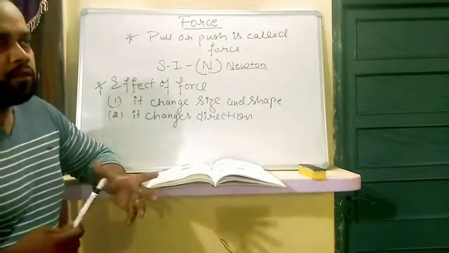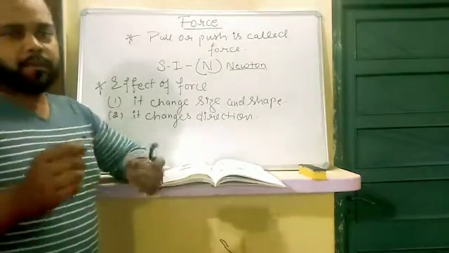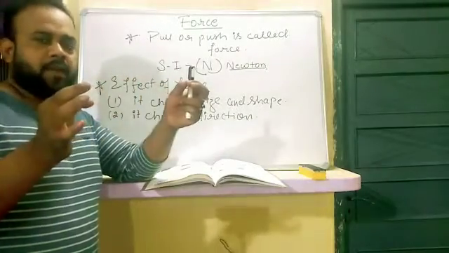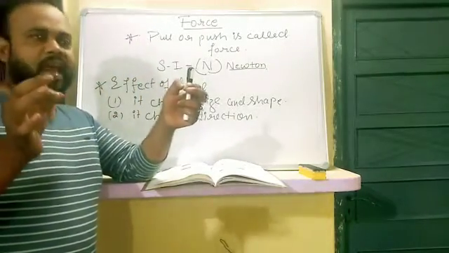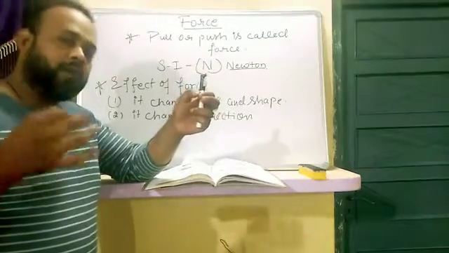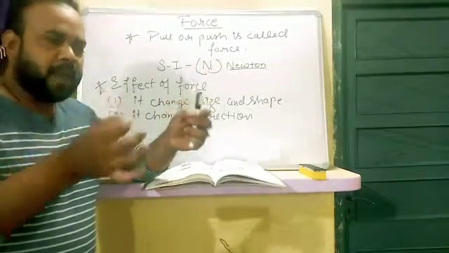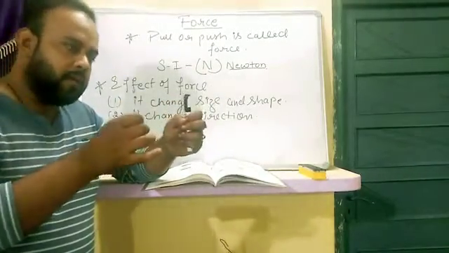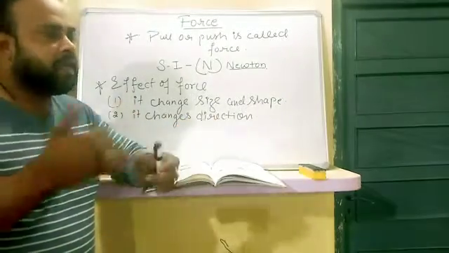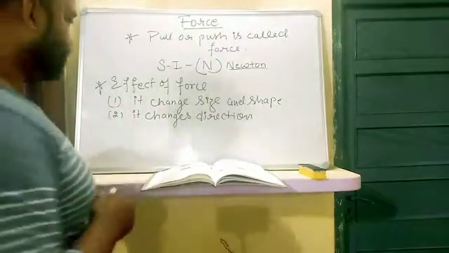Suppose you have a rubber band, and when you stretch the rubber band, the size and the shape will change. Because when you apply force on that rubber band with your hands, it changes the shape and size.